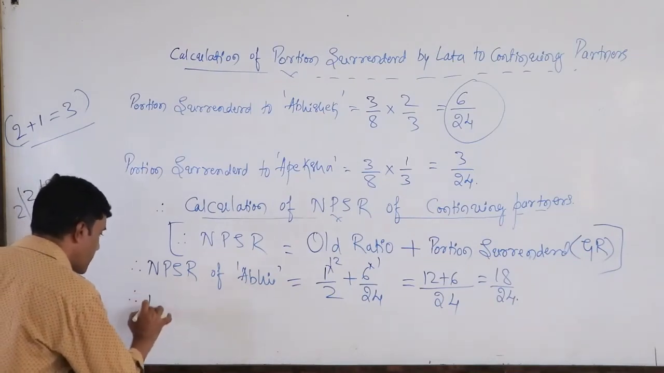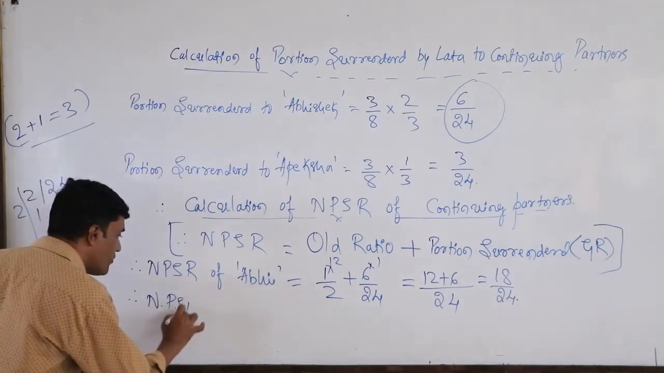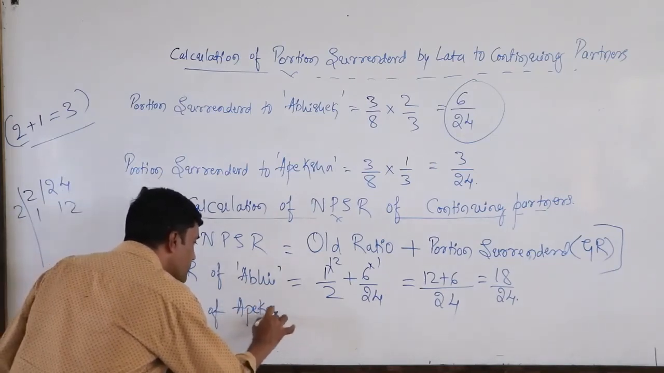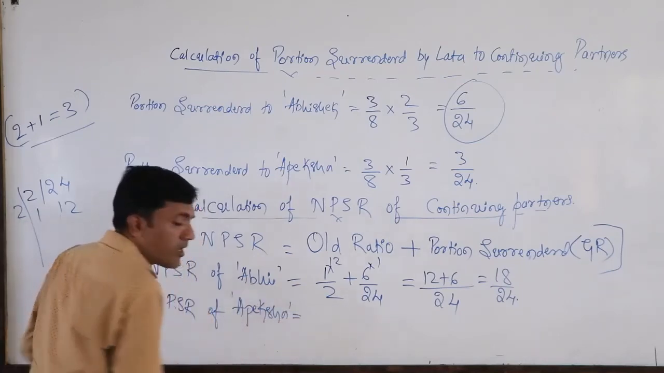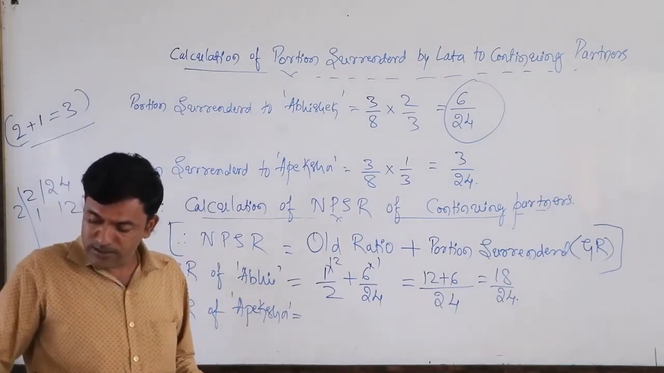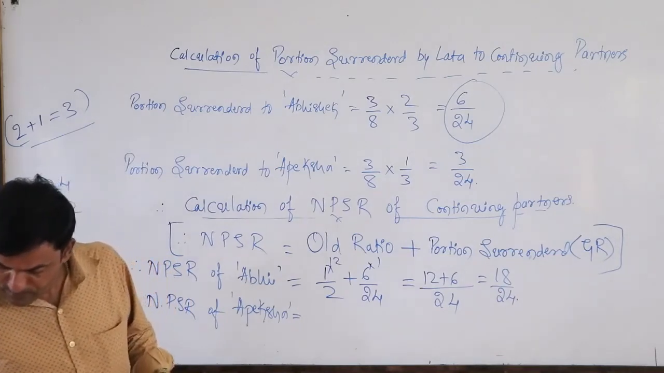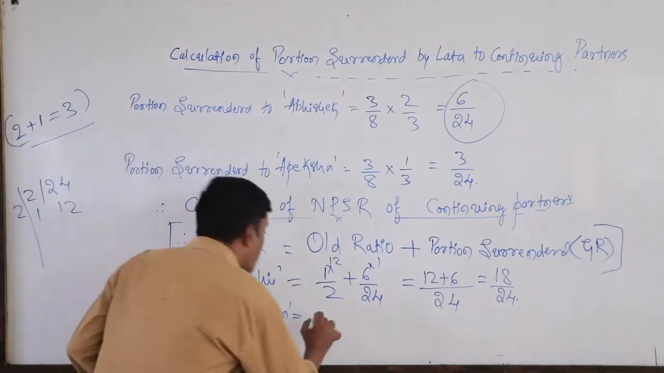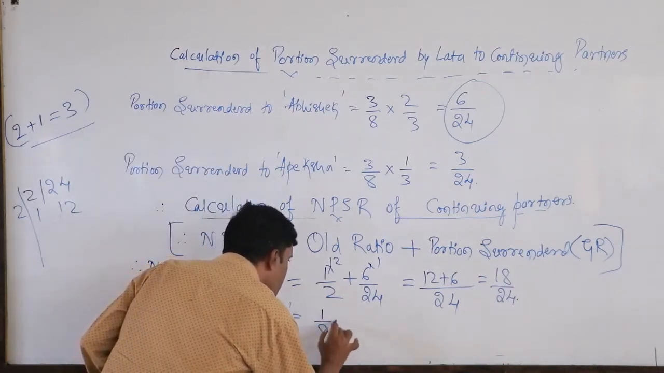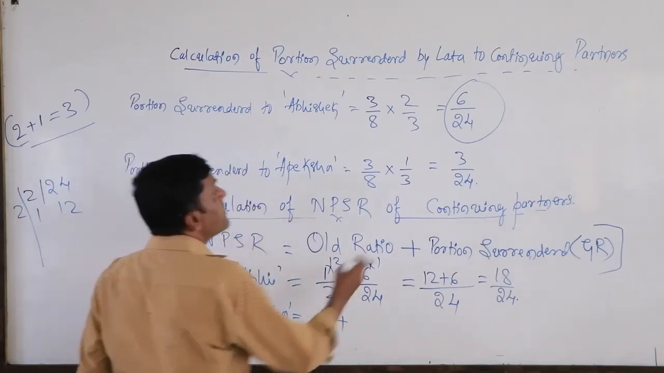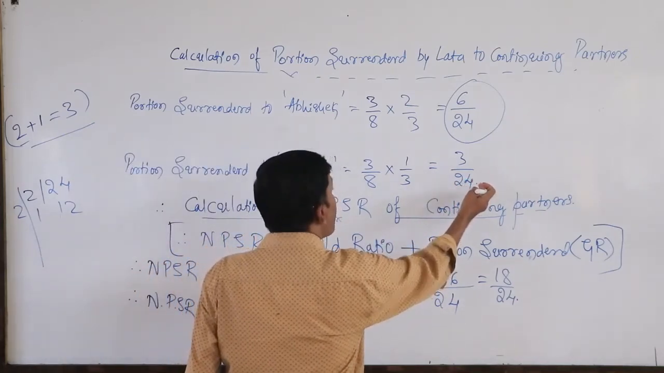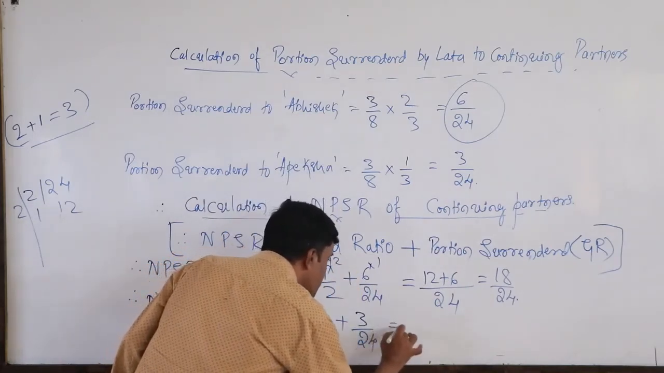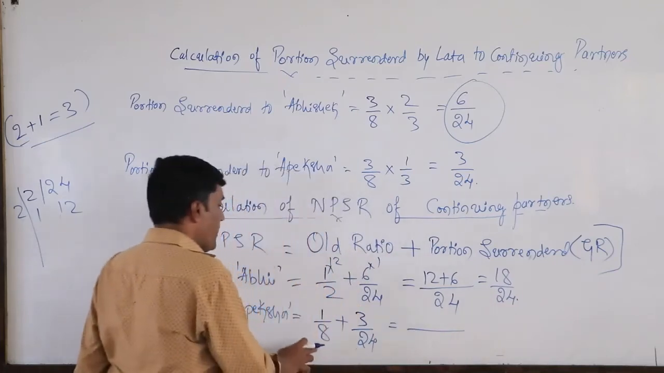And this one, new profit sharing ratio of Apeksha. How much she was getting earlier? That is 1/8, plus additionally, so she has gained the portion, that is 3/24. This is additional. So total LCM 8 and 24.